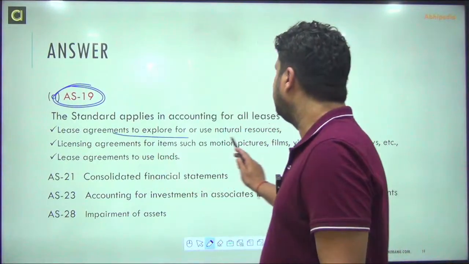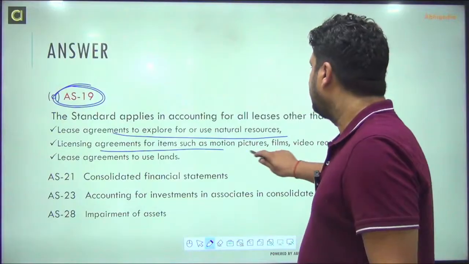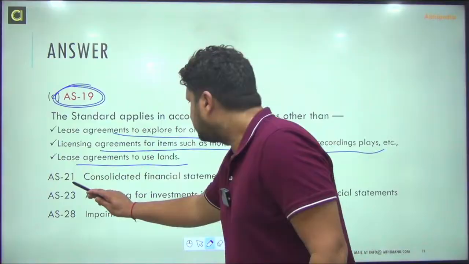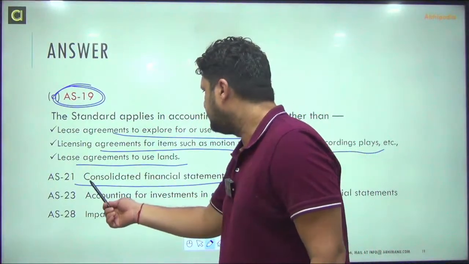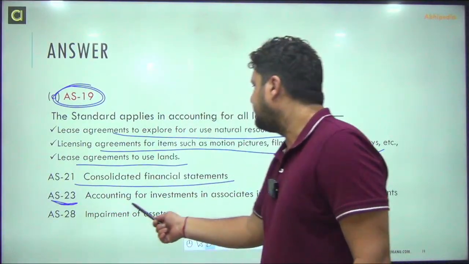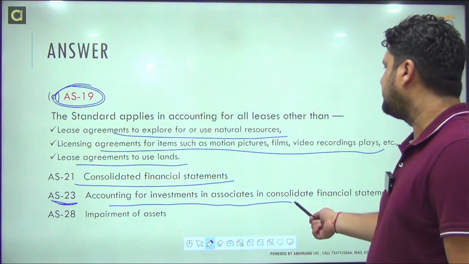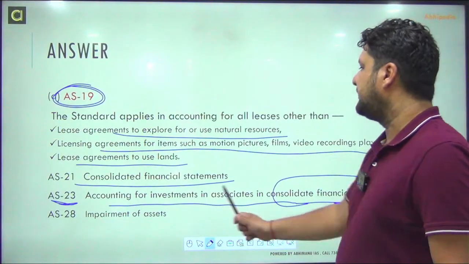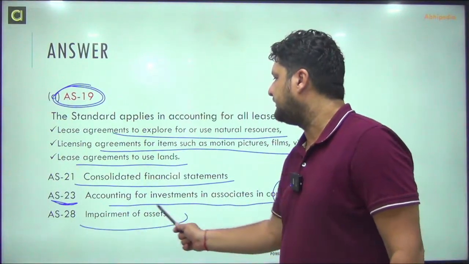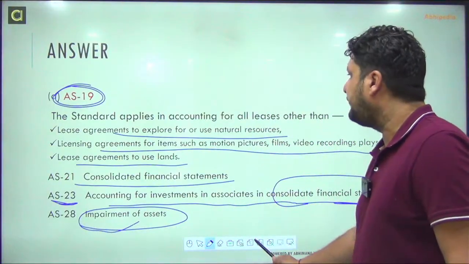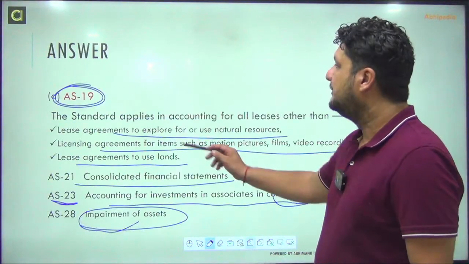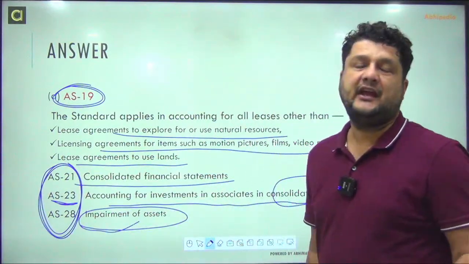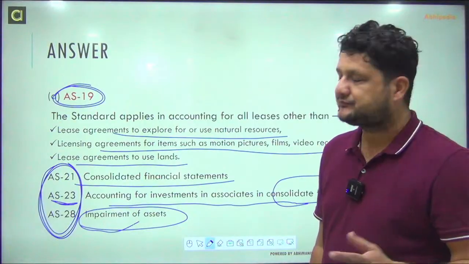It covers lease agreements, lease agreements for items, motions, videos, lease agreements for use of land, consolidated financial statements. And this accounting standard 23 is related to accounting for investment in associates in consolidated financial statements. Accounting for investment, this is impairment of assets. So you must be aware of these numbers and what they are related to.